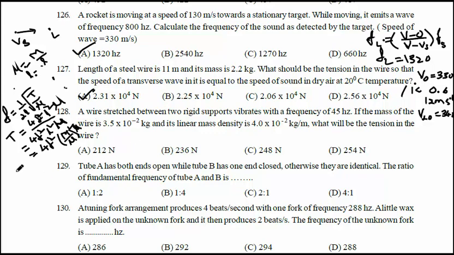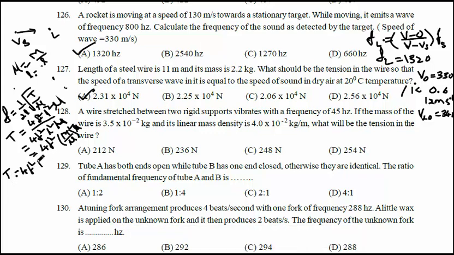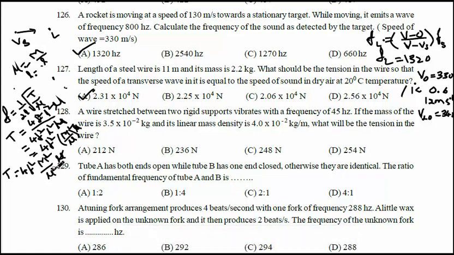So totally the formula reduces to T equal to 4 f square m square by mu square into one more mu in the numerator. So this mu cancels. So the tension in the string will become equal to 4 f square m square divided by mu.